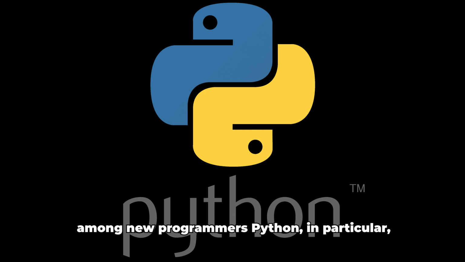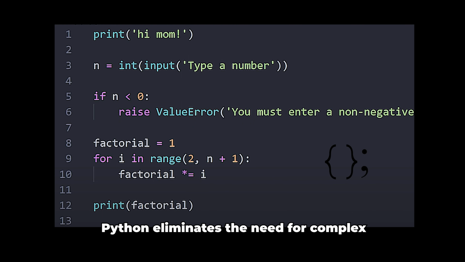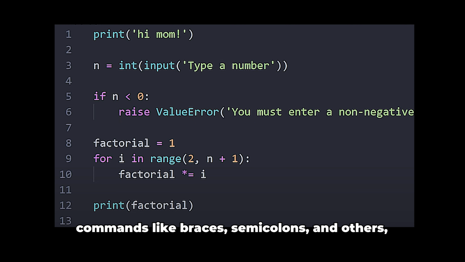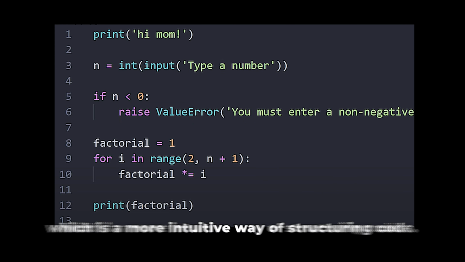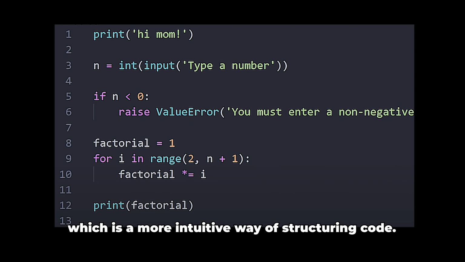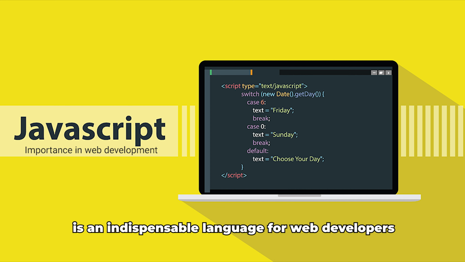Python in particular has become a favorite among developers due to its straightforward and minimal syntax. Unlike other programming languages, Python eliminates the need for complex commands like braces, semicolons, and others, making it easier to learn and use. Python uses indentation to define different blocks of code, which is a more intuitive way of structuring code. JavaScript, on the other hand, is an indispensable language for web developers.